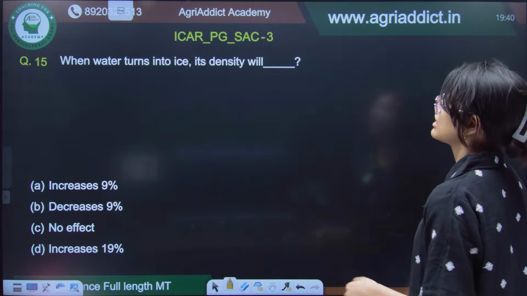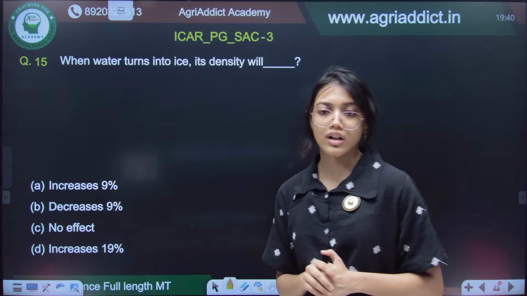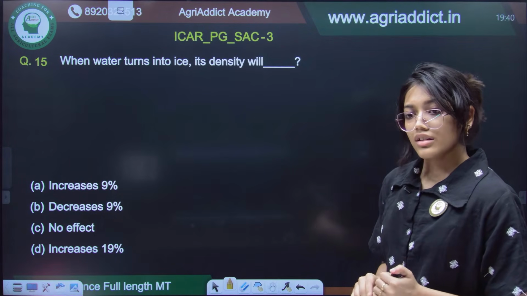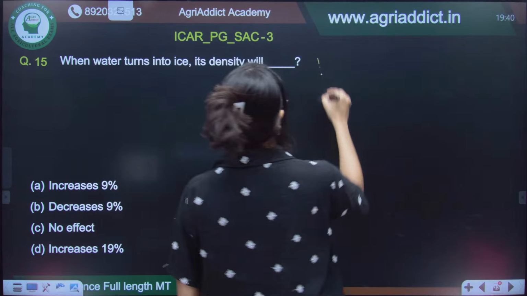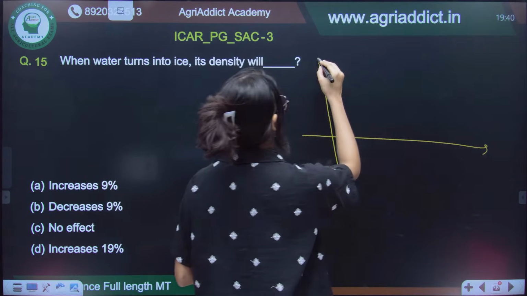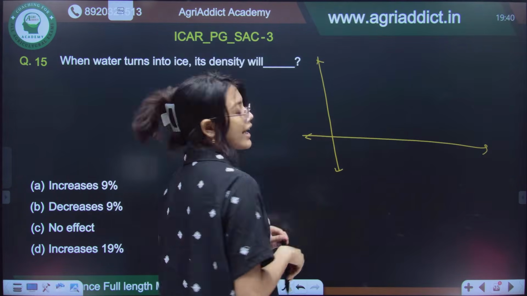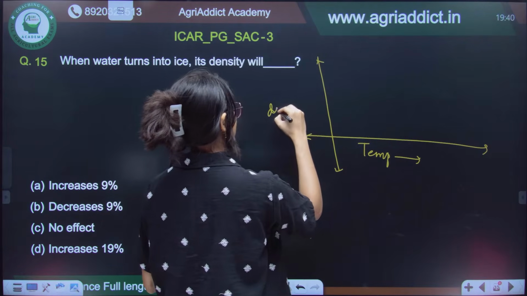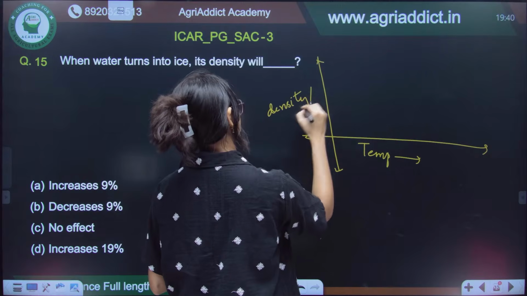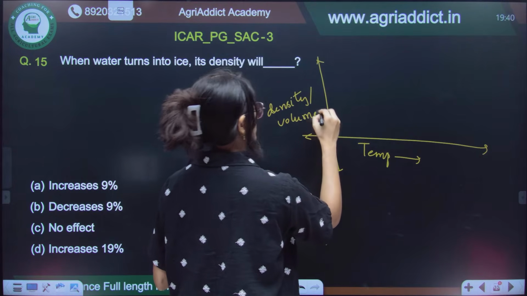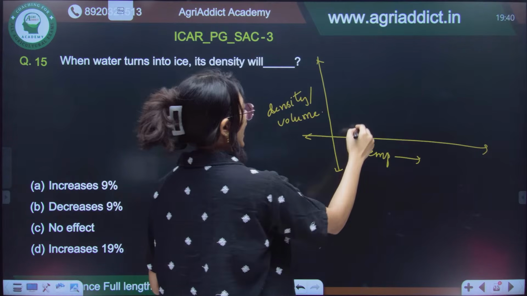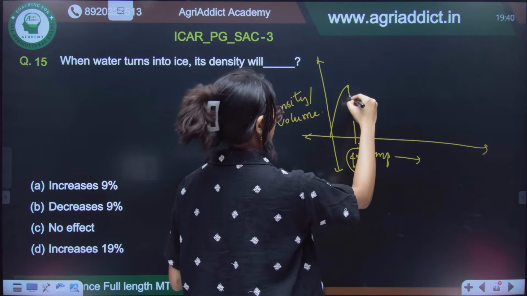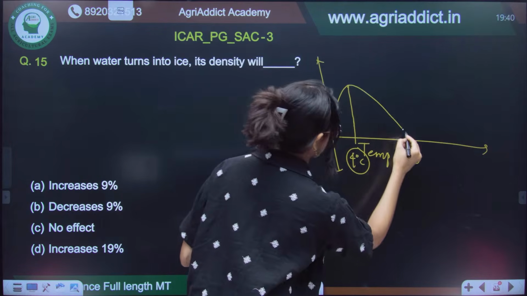Good. Now, when water turns into ice, its density will... See, have you heard about this anomalous expansion of water? If I have temperature on this hand and density or volume on this hand, then you must know that at 4 degrees centigrade, the density of water is maximum and thereby it declines.